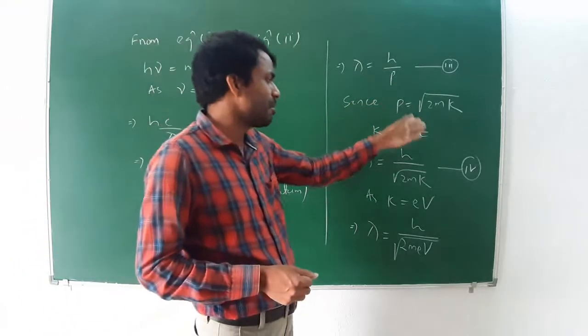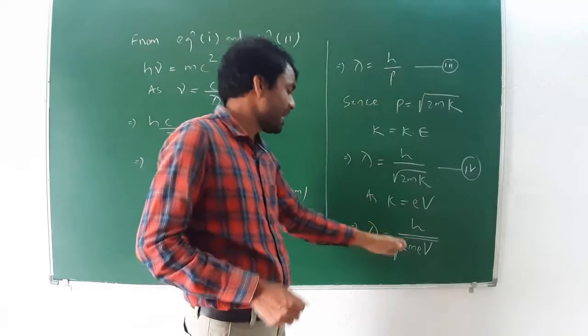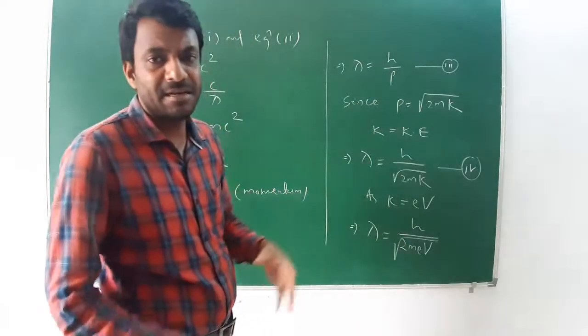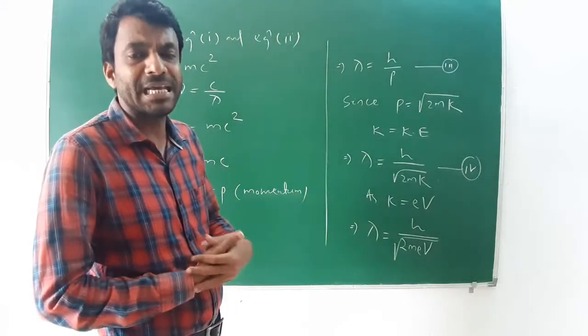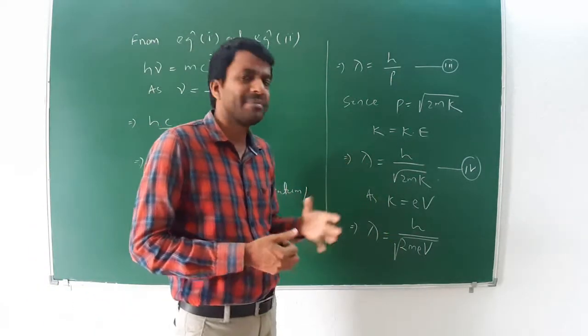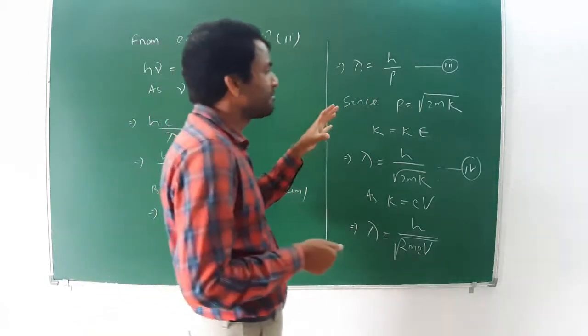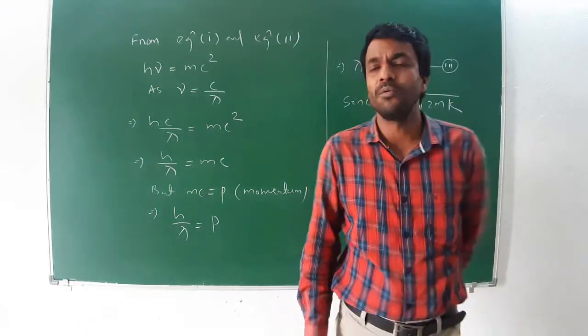This is in the form of kinetic energy, this is in the form of momentum, and this is in the form of potential. In the form of temperature it can also be written as h by root over of 2 m kT, T is the absolute temperature. These are the different forms of the de Broglie wavelength.